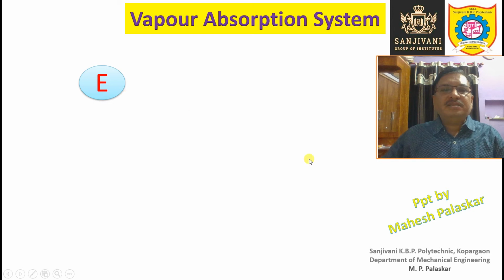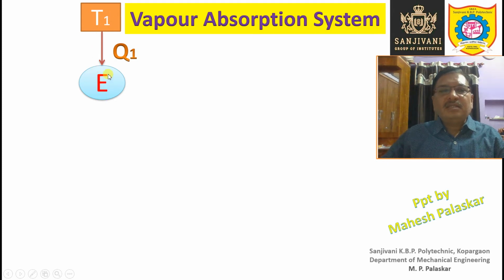Assume a heat engine. Suppose this is a heat engine. We know that a heat engine receives heat from a higher temperature reservoir at some rate Q1 kilojoule per second, from a high temperature reservoir which is at a higher temperature T1.